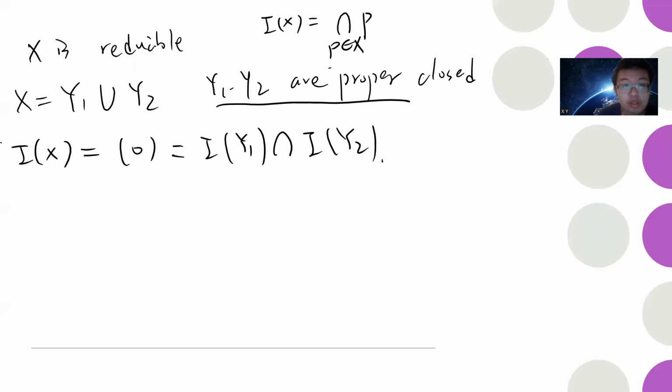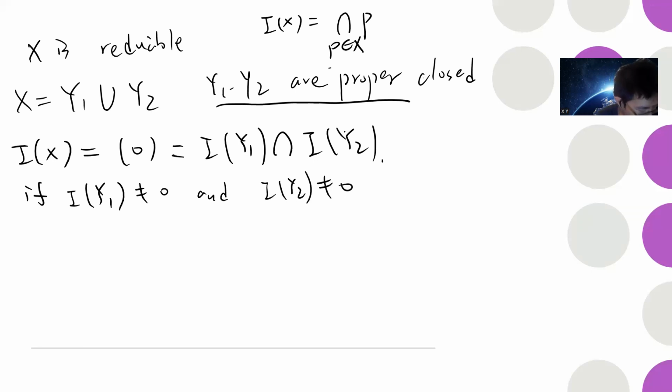So this tells you that if I of Y1 is non-zero and I of Y2 is non-zero, then, let me state the statement that I want to say. Take an element f belonging to I of Y1, and an element g belonging to I of Y2.